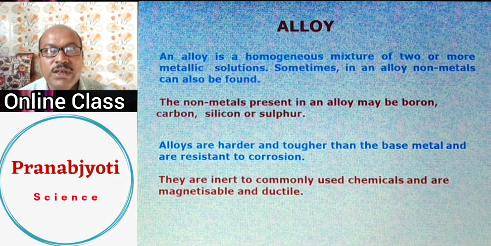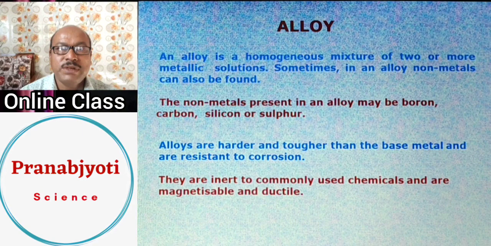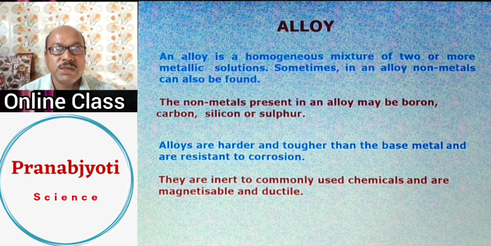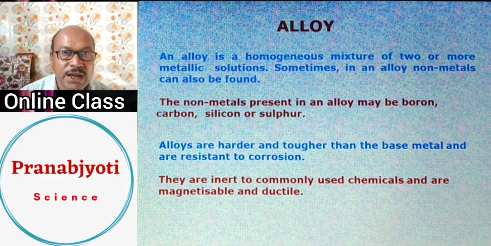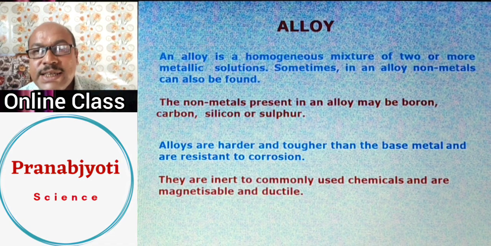They may be carbon, they may be silicon, or sometimes they may be even sulfur, but mostly carbon. But apart from metal and metal, two or more metals, sometimes two, sometimes three, sometimes four metals, if they combine together to form a homogeneous mixture, then the mixture is an alloy. But sometimes along with the metals, non-metals like boron, silicon, carbon and sulfur may also be found as the non-metallic part of an alloy. Now what is an alloy?